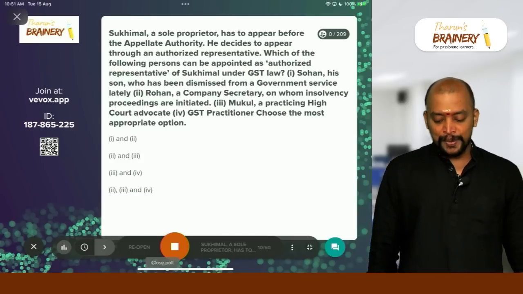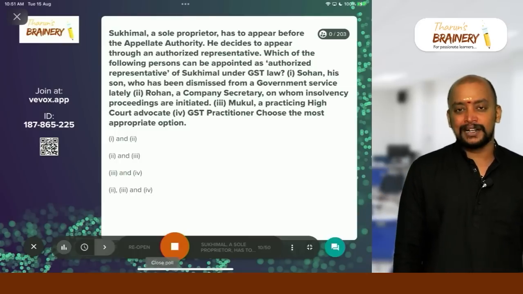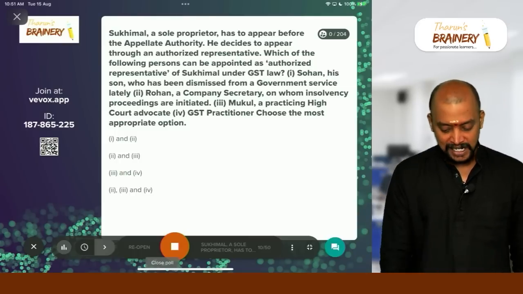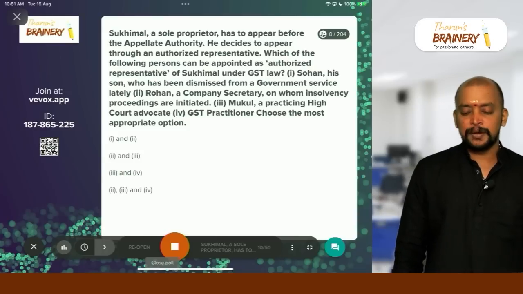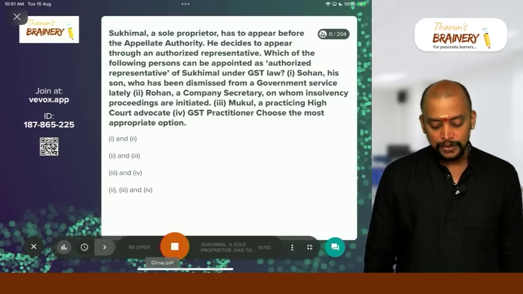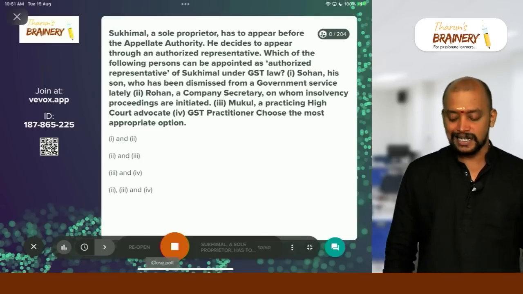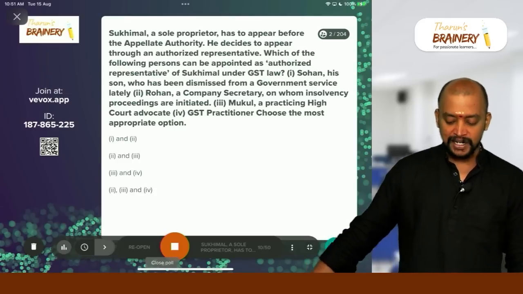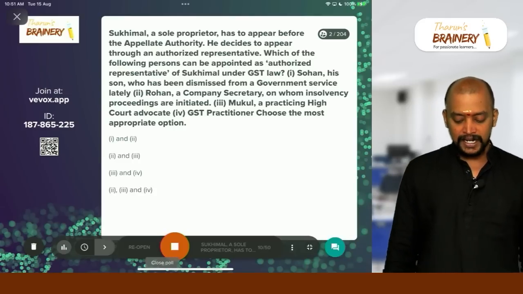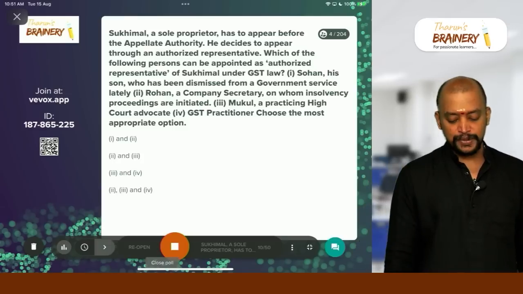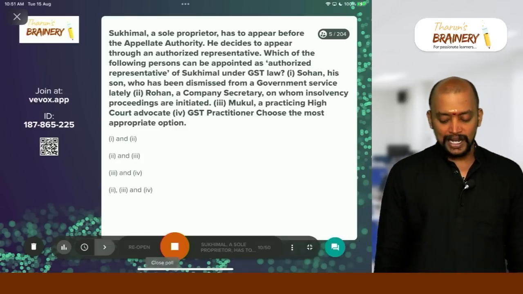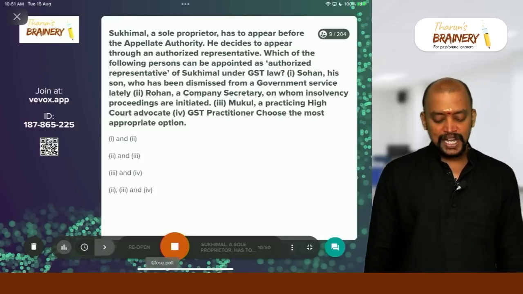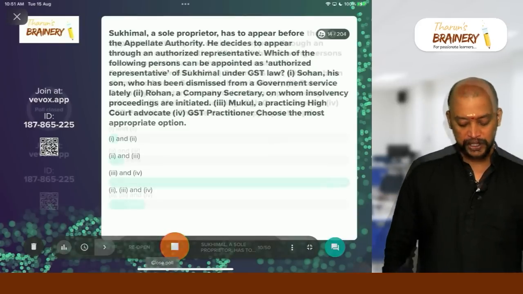Sukimal, a sole proprietor, has to appear before the appellate authority. He decides to appear through an authorized representative. Which of the following persons can be appointed as authorized representative of Sukimal under GST law? Sohan, his son, who has been dismissed from a government service lately. Rohan, a company secretary on whom insolvency proceedings are initiated. Mukul, a practicing high court advocate. GST practitioner. Choose the most appropriate option.